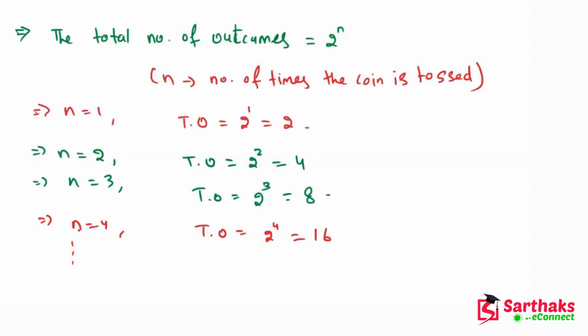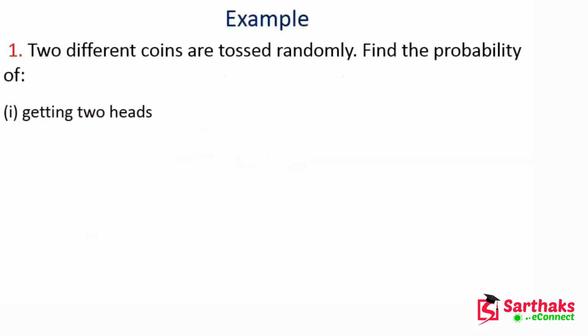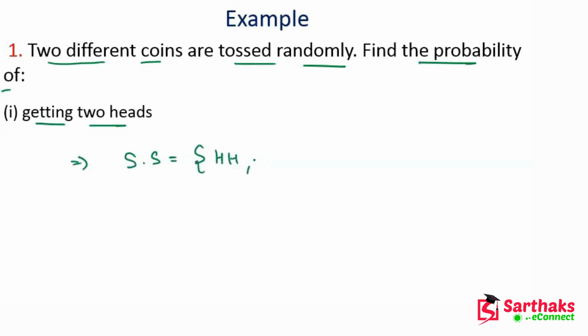So now let's solve some problems based on these events. Question number 1: 2 different coins are tossed randomly. We have to find the probability of, first, getting 2 heads. First of all, we have to find the sample space. So what is the sample space? HH, HT, TH, and TT. So the total number of outcomes is 4.